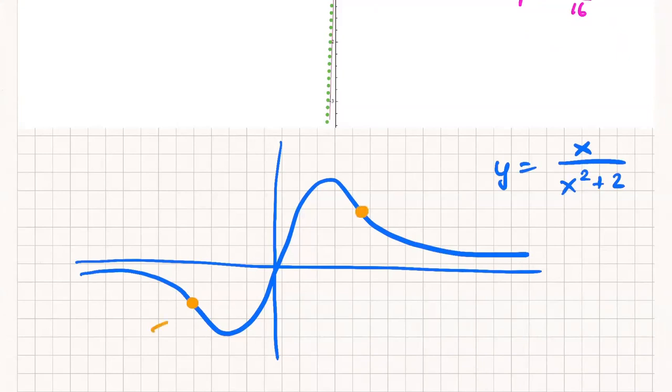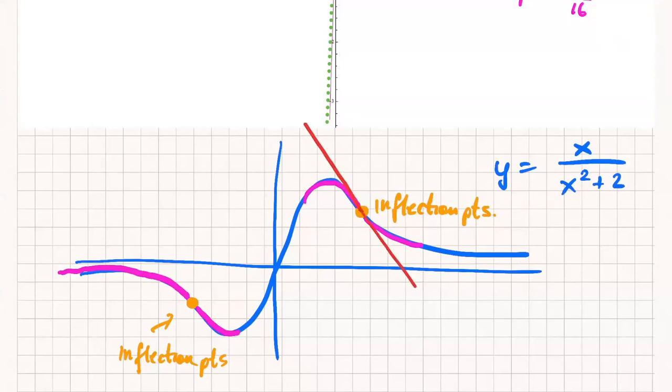So these actually turn out to be what are called inflection points. Inflection points are points where the curvature of the graph actually changes. So in this case, the graph is curving downward, and then it switches to curving upward. Here it's curving downward, and then it switches to curving upward. And so it turns out that at inflection points, the tangent line always straddles the curve. So if I were to draw the tangent line here, one half is above, and the other half is below.